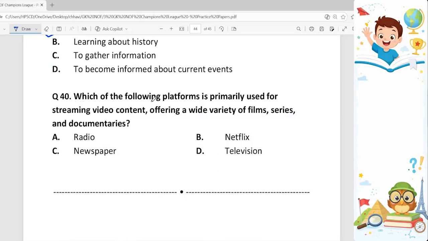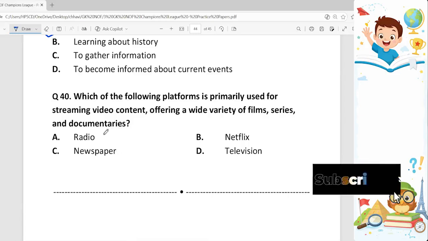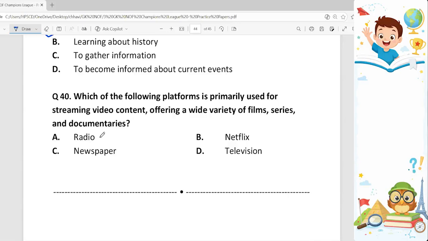40th question. Which of the following platforms is primarily used for streaming video content offering a wide variety of films, series, and documentaries? Our options are radio, Netflix, newspaper, and television. So, first, let's see what are the roles of all of them. Radio is kind of audio telecast, isn't it?